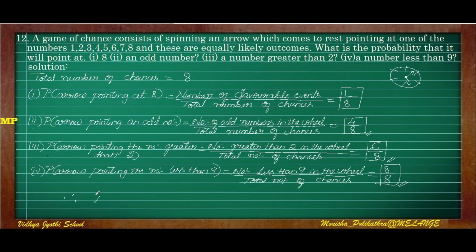Therefore, it is all the elements. It is already given that it is an equally likely outcome. Equally likely outcome means this is a certain or sure event. I hope you understood this.